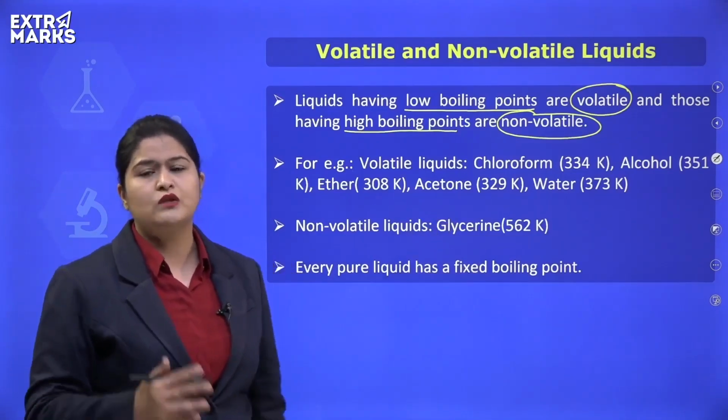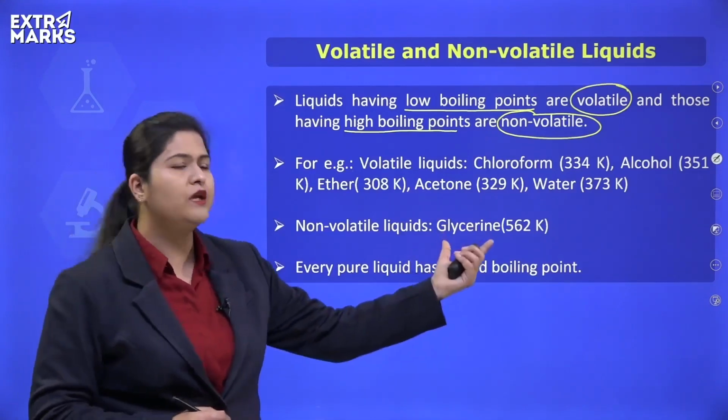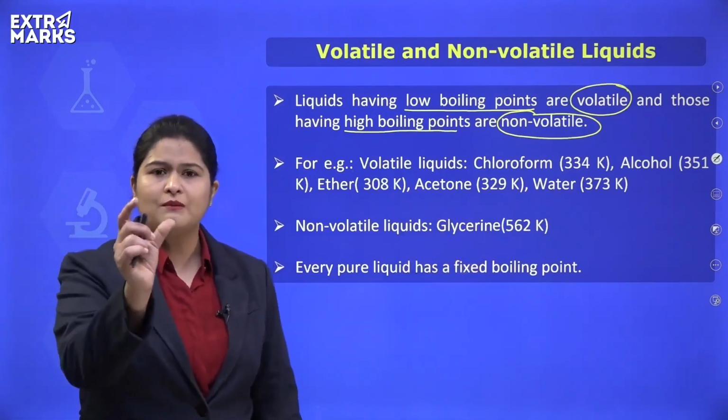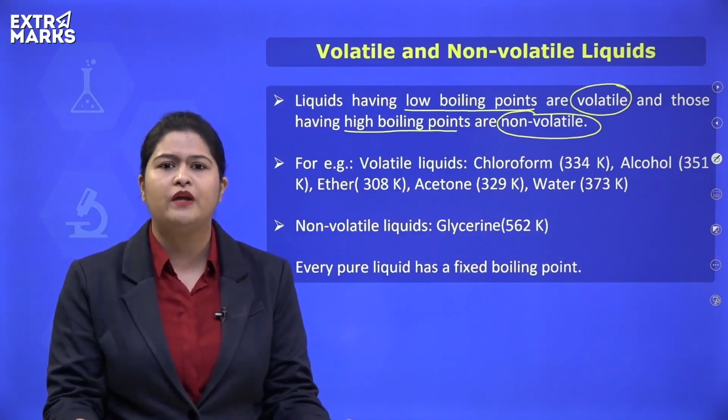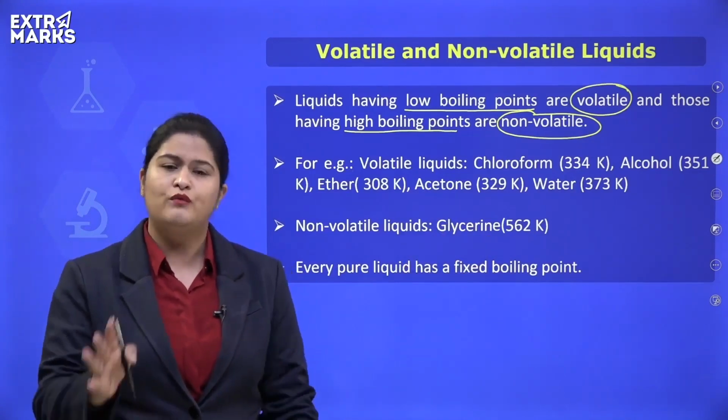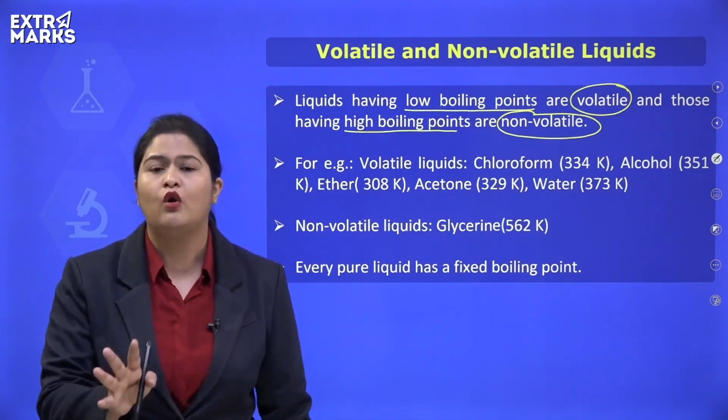Such liquids are known as volatile liquids. But consider the example of glycerin here. You take some amount of glycerin, leave it in an open dish, will it evaporate on its own? No, it will remain as it is. The quantity will not decrease.